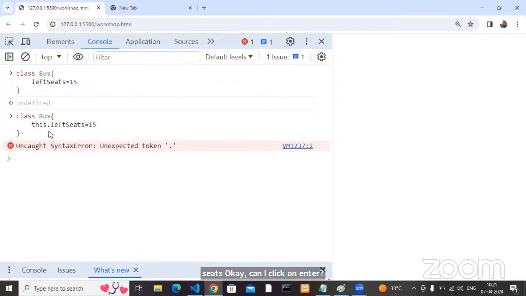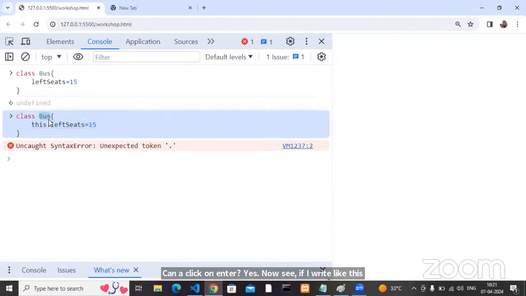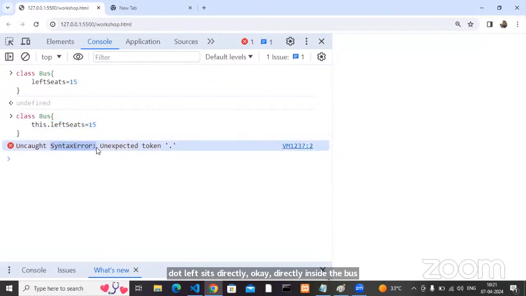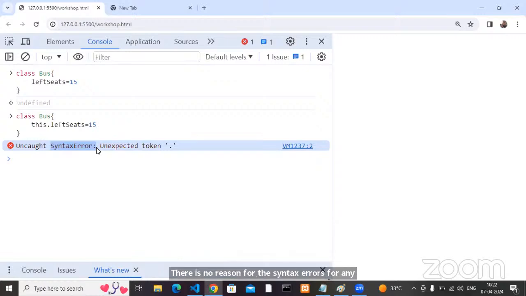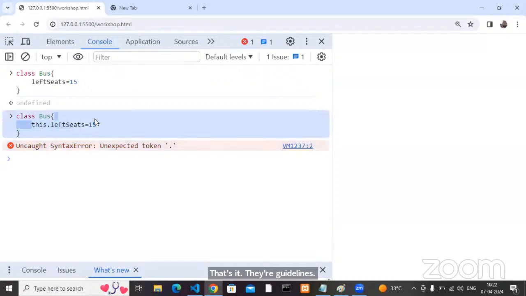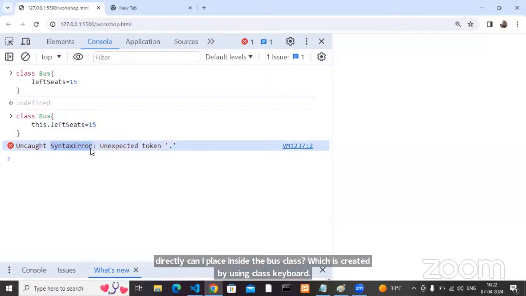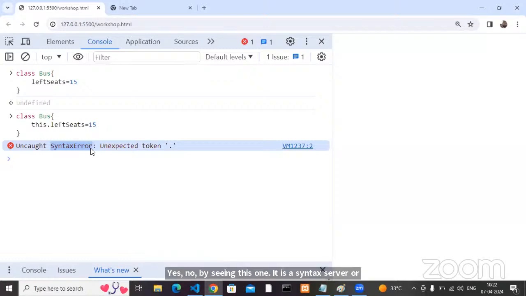Yes. Now see, if I write this dot left seats directly inside the bus class, it is a syntax error or not. Syntax error means you did not follow the guidelines. There is no reason for syntax errors in any programming language. Runtime errors, we can say, have some reasons we can fix. But for syntax errors, you have to follow their guidelines. As per their guideline, can I place this dot left seats directly inside the bus class, which is created by using the class keyword? Yes, no. By seeing this, it is a syntax error or not. So you should not place it like this.